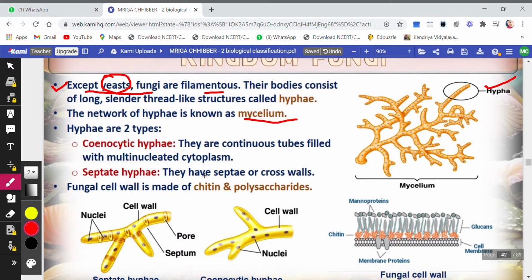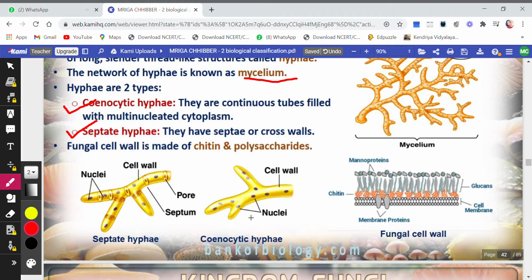Now, children, hyphae are of two types. One is coenocytic hypha and the other is septate hypha. Now, let me tell you what the difference is. The coenocytic hypha, as you see here, this one is coenocytic hypha.